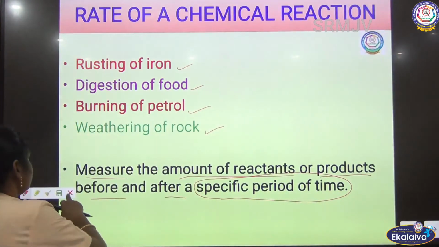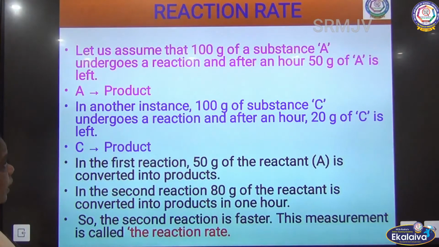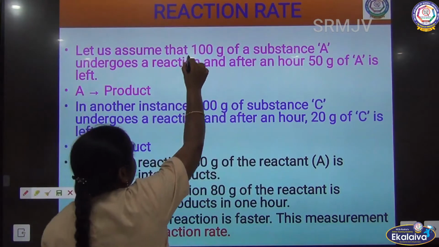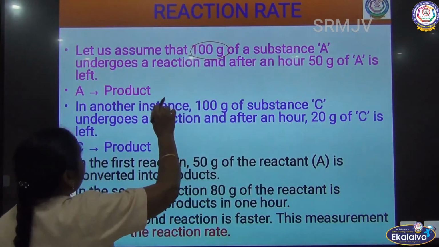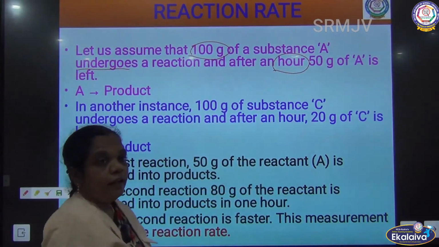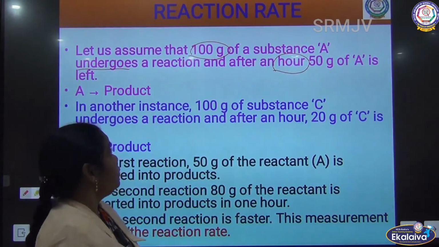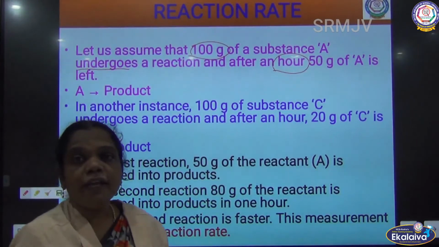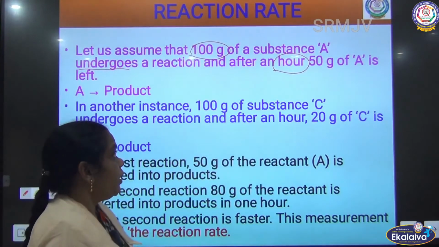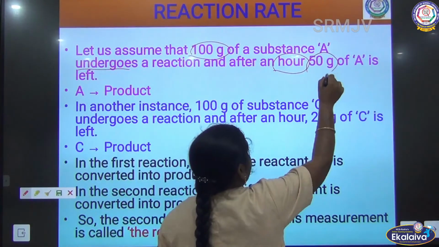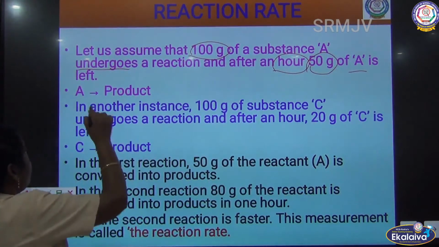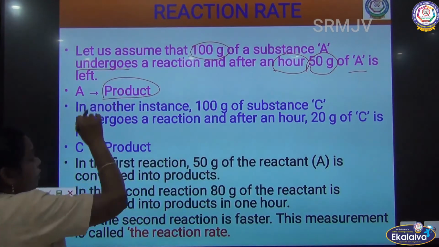Now, for example, we are going to take 100 gram of substance A, undergoing reaction for an hour.